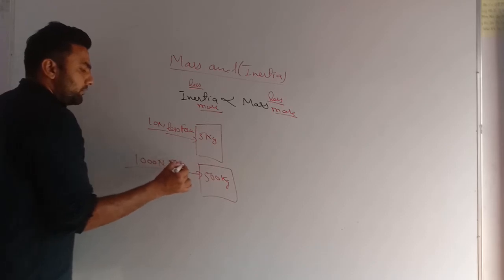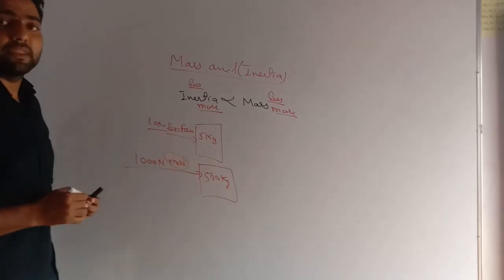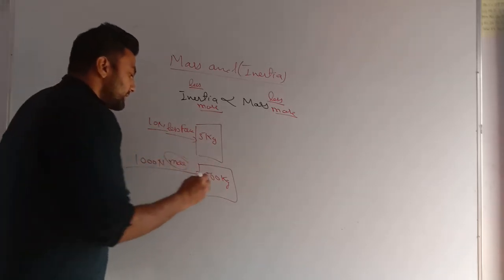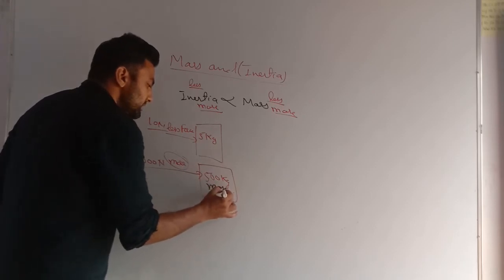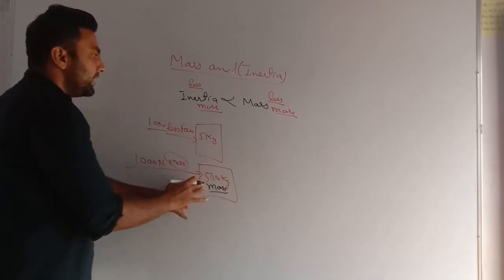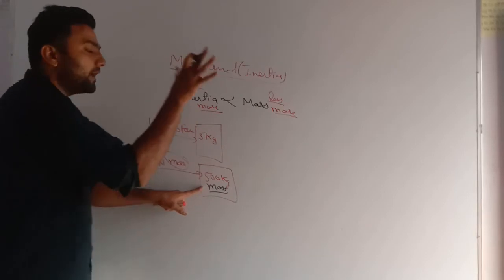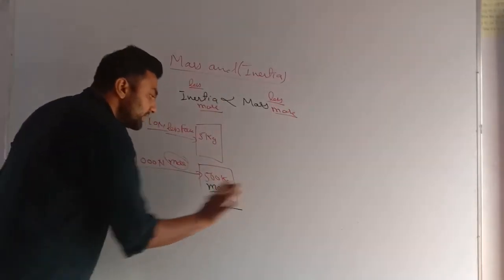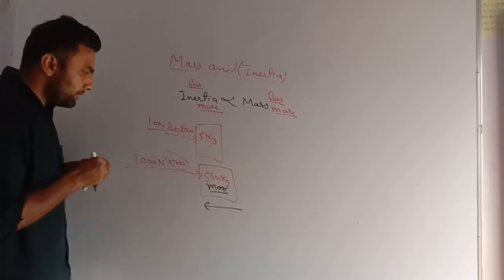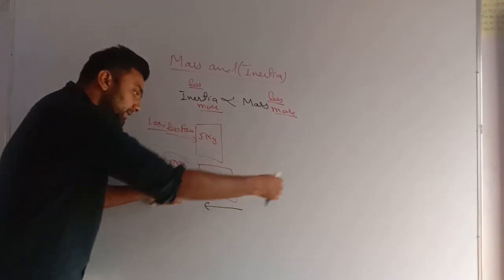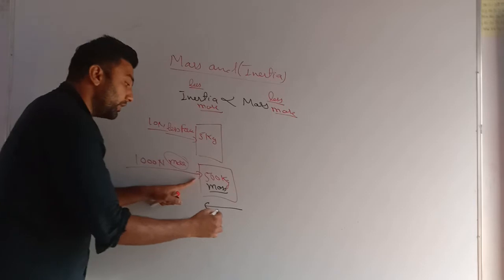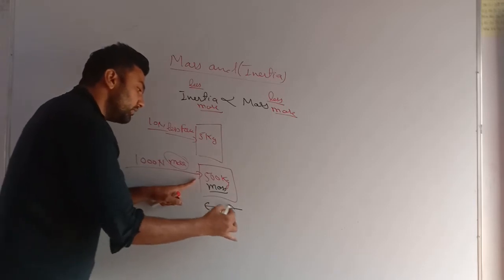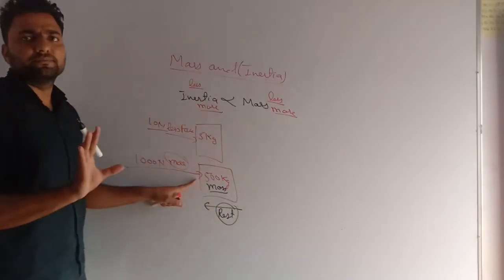This is very much more force. Why? The reason is that it has a very large mass. As it has a very large mass, it has a very large inertia. It means the body is opposing when I am applying force on it. This body wants to be at rest only.